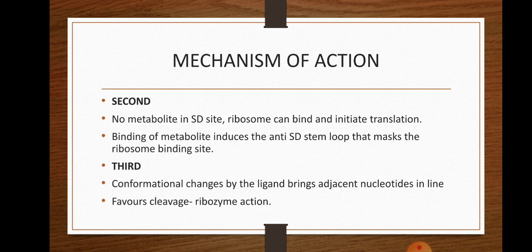Second mechanism, if no metabolite is at the Shine-Dalgarno site, it initiates translation. But the binding of the metabolite to the Shine-Dalgarno site induces the formation of an anti-Shine-Dalgarno stem loop that masks the ribosome binding site. The third mechanism, ligand binding brings conformational changes and adjacent nucleotides are arranged in a line. The arrangement favors the cleavage of the ribozyme.